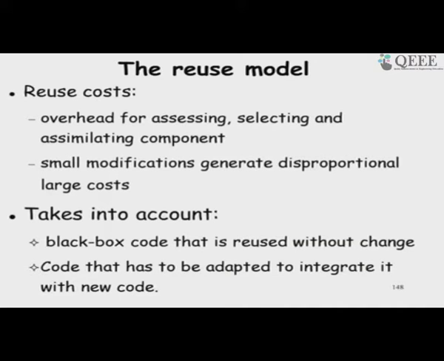So, the reuse model, this is where we are reusing software. There are two things here. One is black box reuse, where we do not modify the code, just use it as it is, like a library call, whereas in white box reuse we need to modify the code and integrate. This definitely will take more effort than black box reuse.